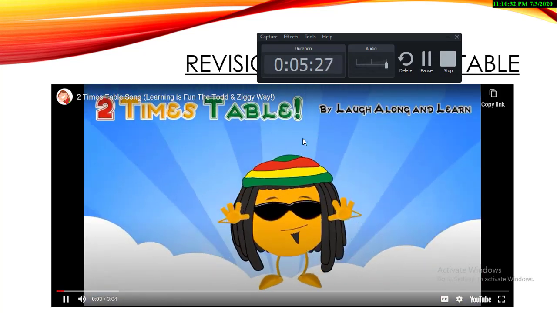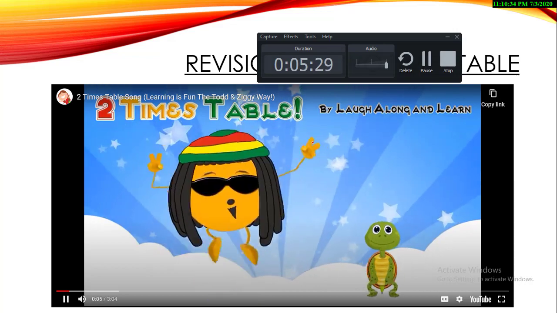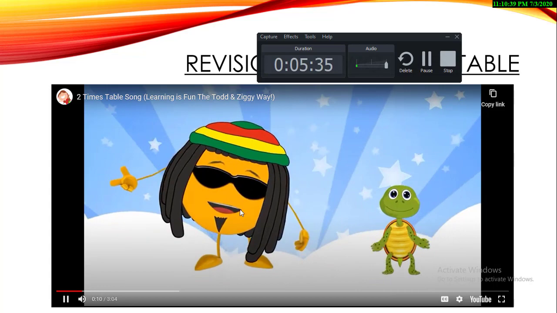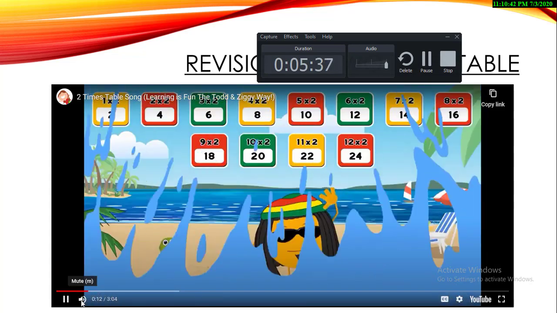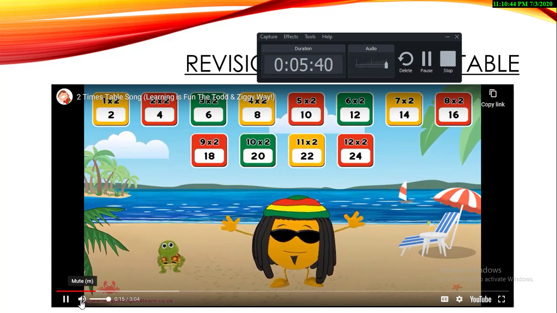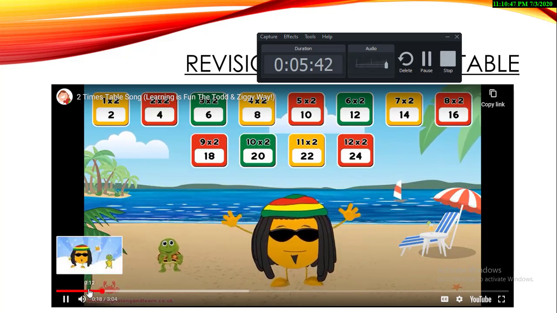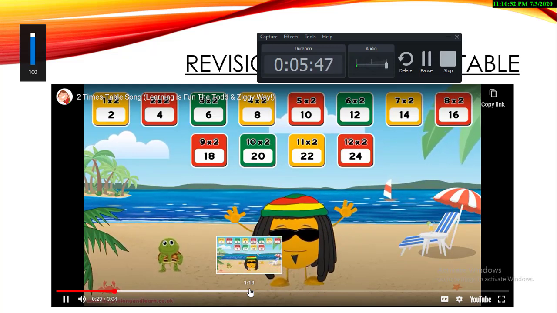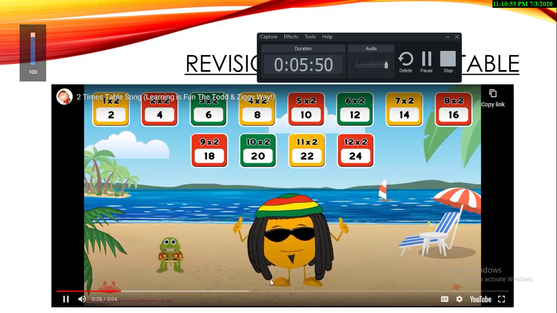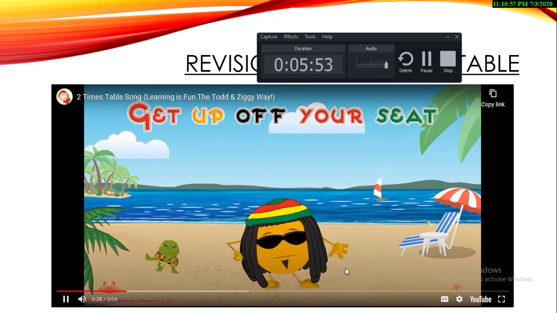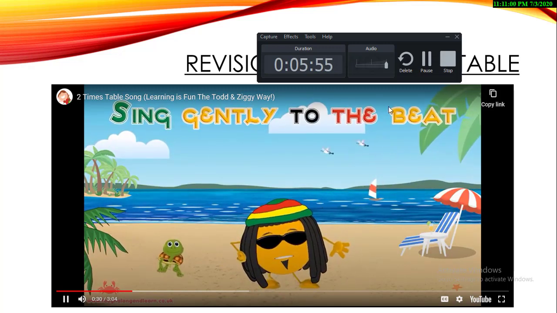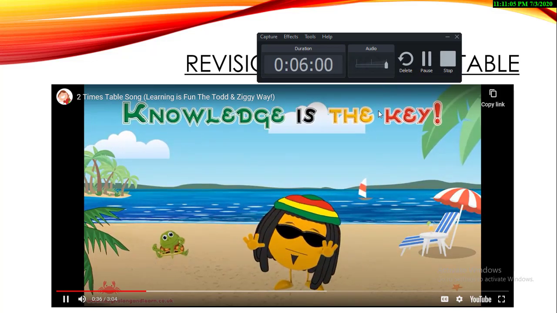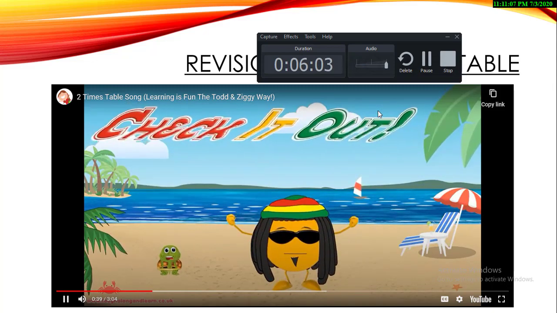Feel the rhythm on the bass, man. Learn your two times tables today. Sing the tables all the way. Yeah, man. Come on, multiply. Knowledge is the key. Check it out.